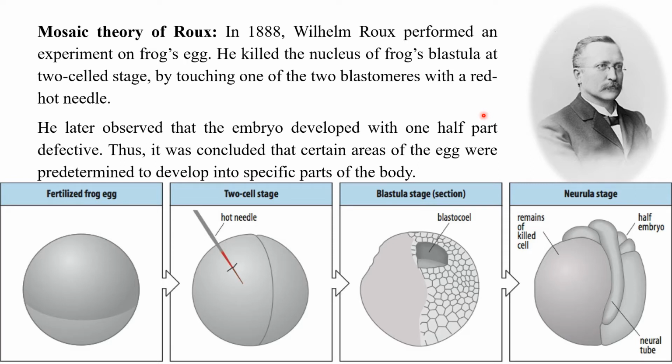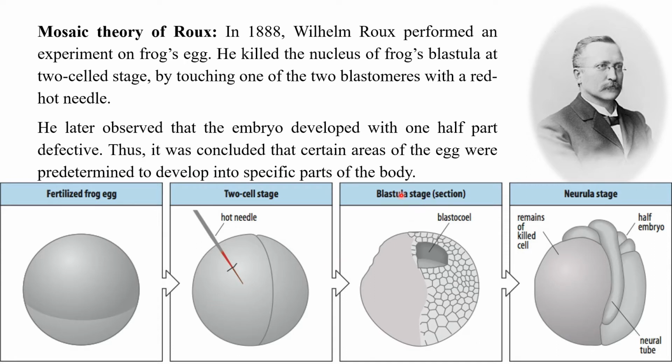He killed the nucleus of the frog's blastula at the two-cell stage by touching one of the two blastomeres with a red-hot needle. You can see here this fertilized frog egg, and the needle is inserted into one of the blastomeres immediately after the first cleavage, so that the nucleus in this cell is destroyed.